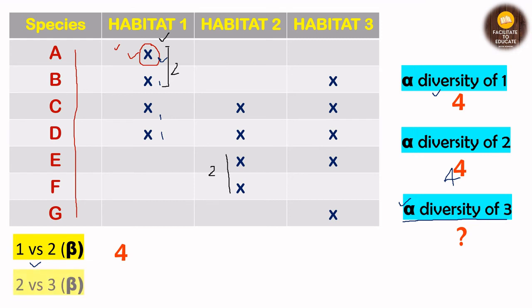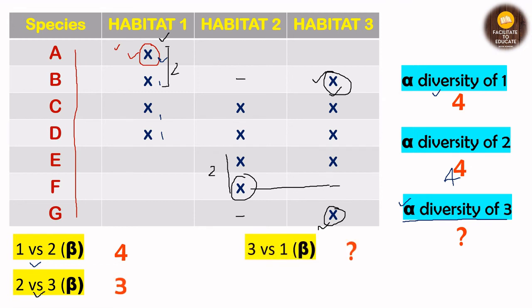Now let us see for one more, that is 2 versus 3. We are concerned with the beta diversity, so here with the third one only this and also this is unique because it is not present in the second habitat, and here this is not present in the third habitat. So this is 1, 2 and 3. So the beta diversity for 2 versus 3 will be 3. I hope you can count for 3 versus 1, right? Tell me in the comment section what is the beta diversity for the habitat 3 and 1.